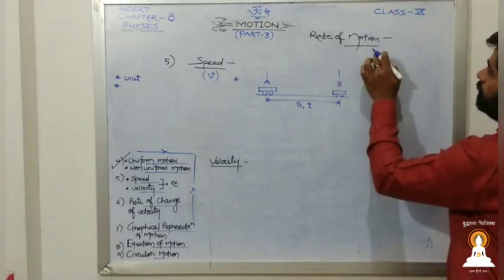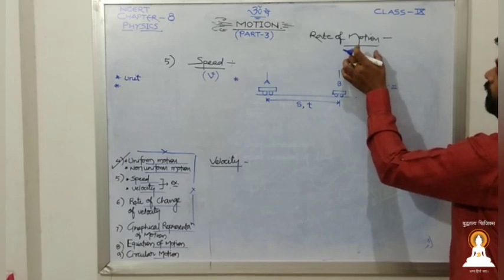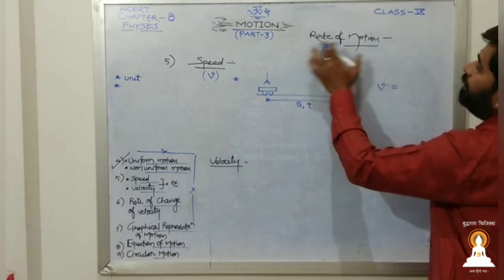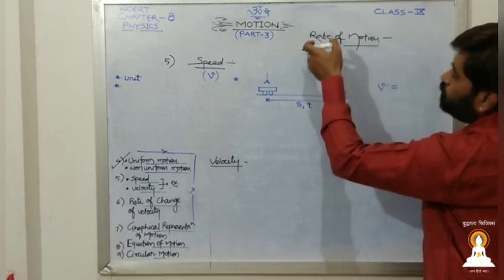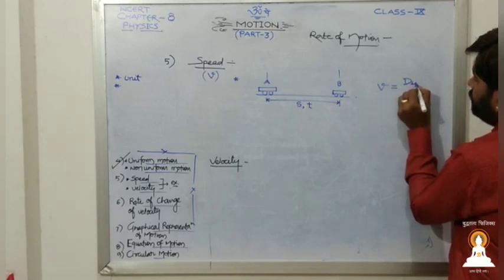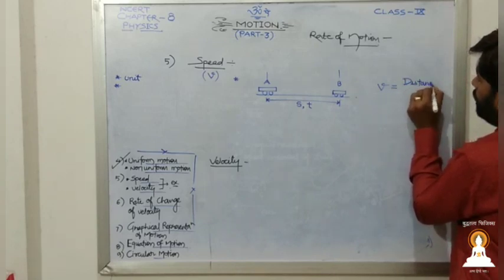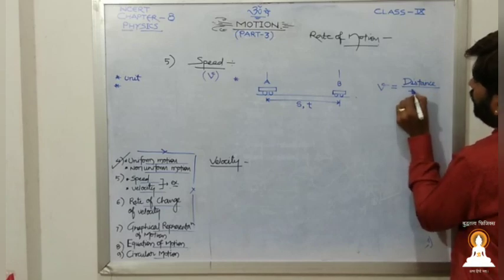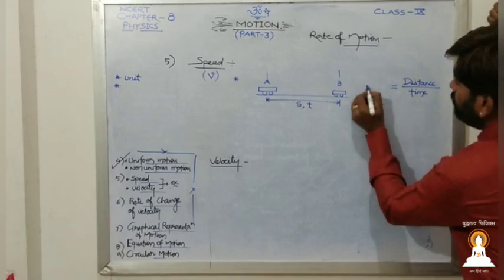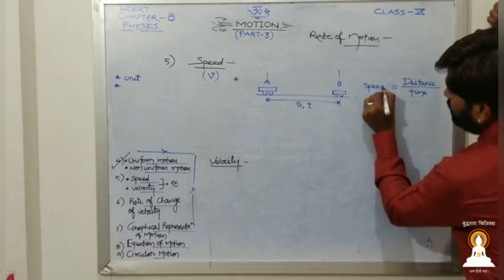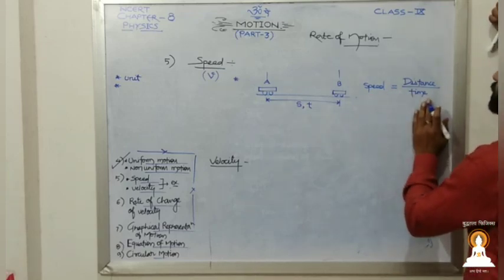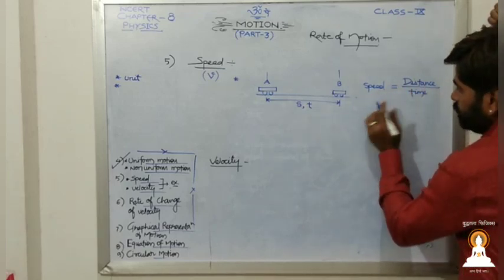Rate of motion. Motion means we have covered some distance, so rate of motion means distance with respect to some time. So that will be distance covered upon time taken. That is speed. As you have already studied this in your previous class, speed is equal to distance upon time.